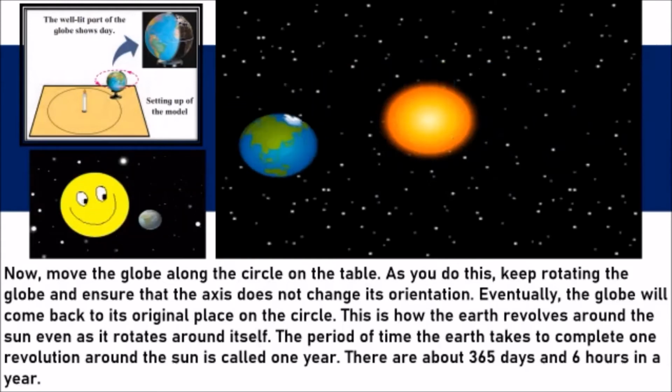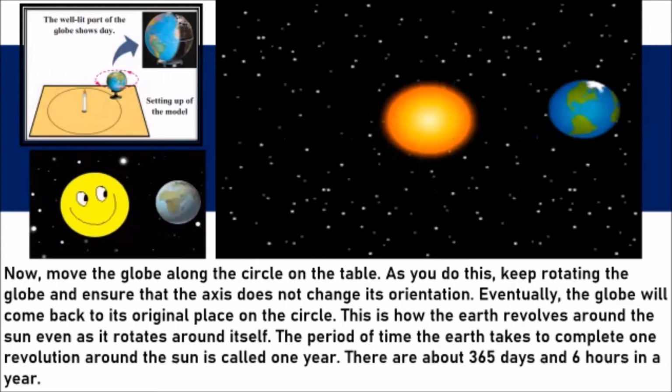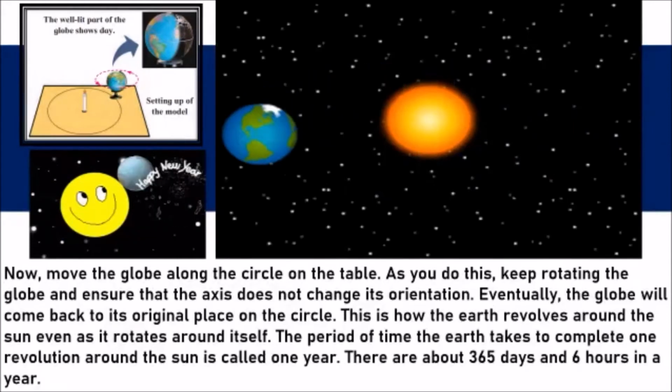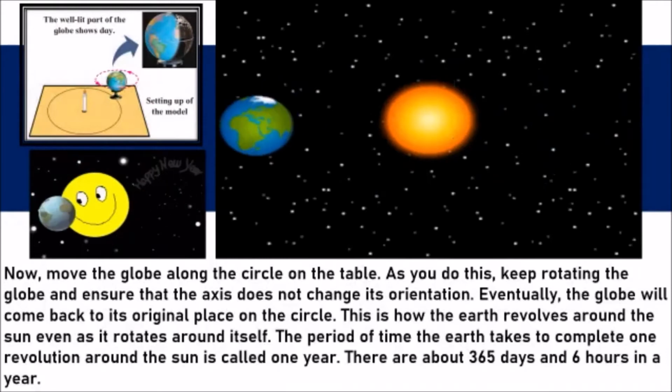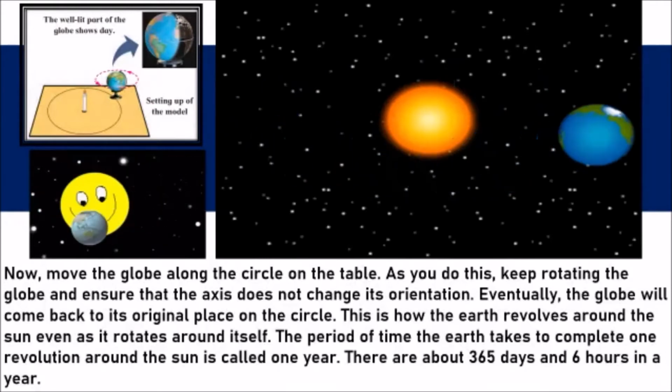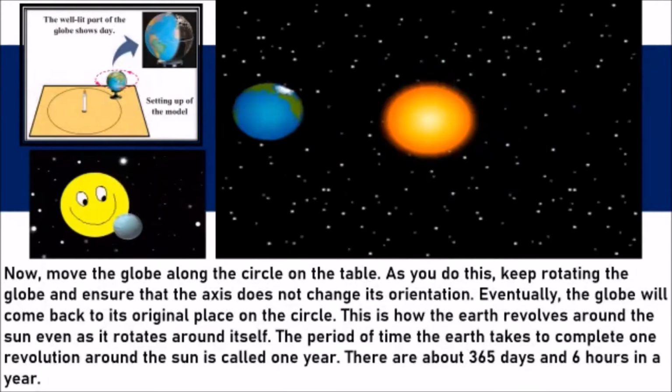Rotate it also and revolve it also around the sun. Eventually, the globe will come back to its original place on the circle. This is how the earth revolves around the sun, even as it rotates around itself.